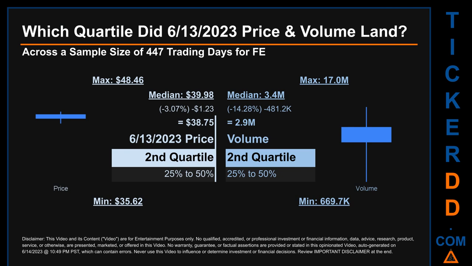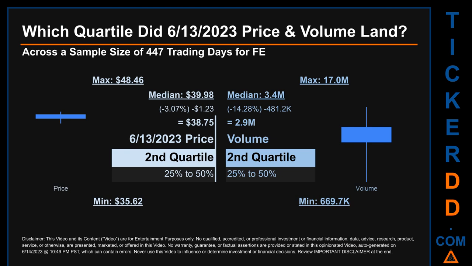The day's volume landed within the second quartile, that is within the 25% to 50% range of all sampled daily volume, which saw a max daily volume of 17 million and a minimum of 669.7 thousand. Quartiles tell us about the spread of a data set by breaking that data set into quarters, just like how the median breaks the set into half.